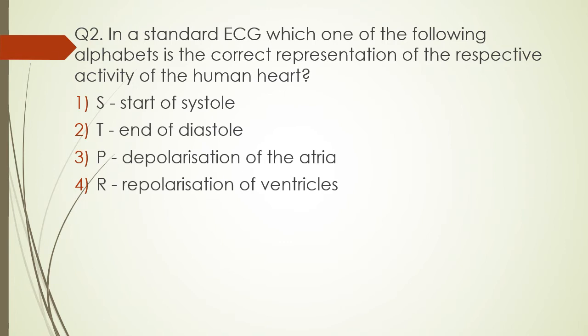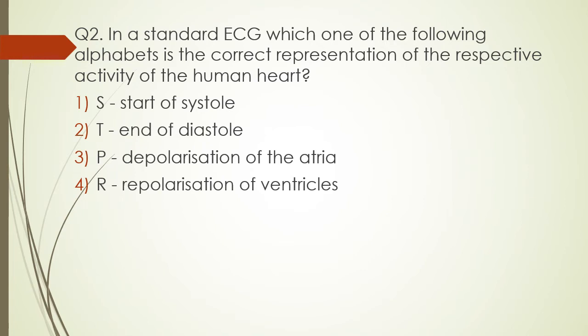Question number 2. In a standard ECG, which one of the following alphabets is the correct representation of the respective activity of the heart? S. Start of systole. T. End of diastole. P. Depolarization of atria. R. Repolarization of ventricle.